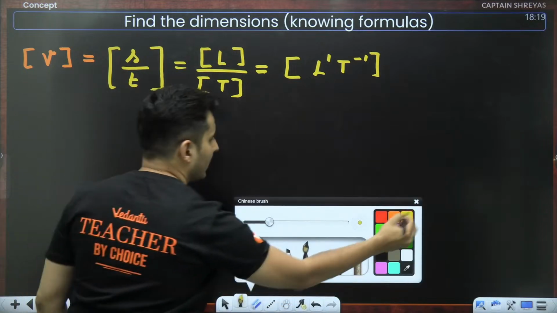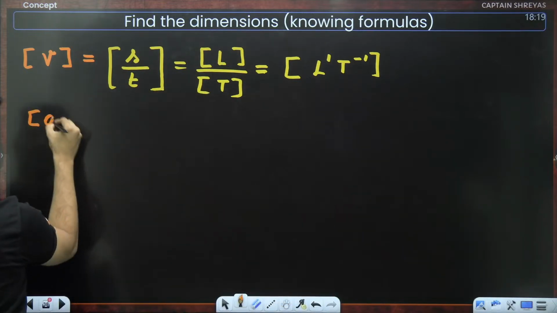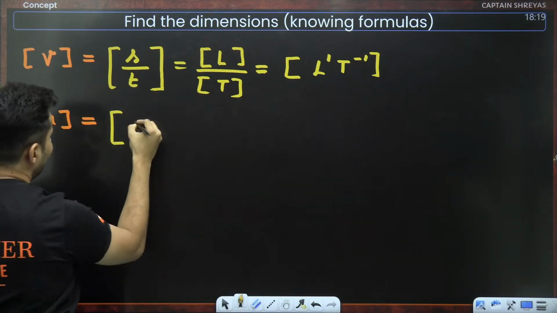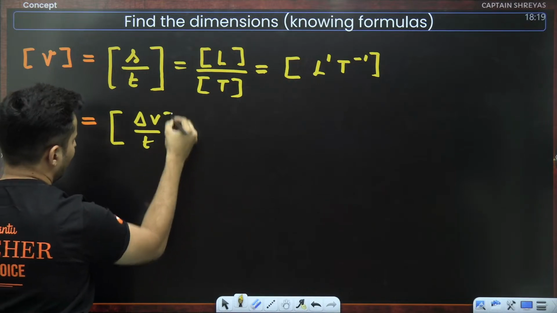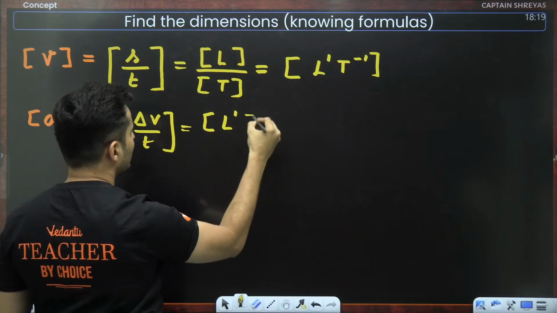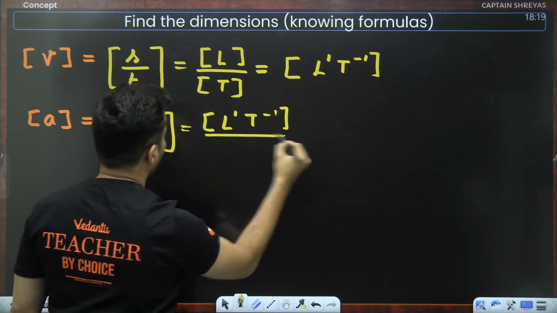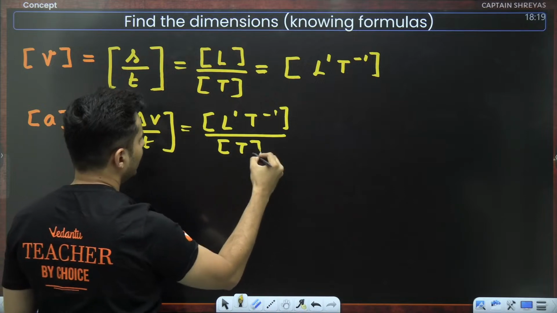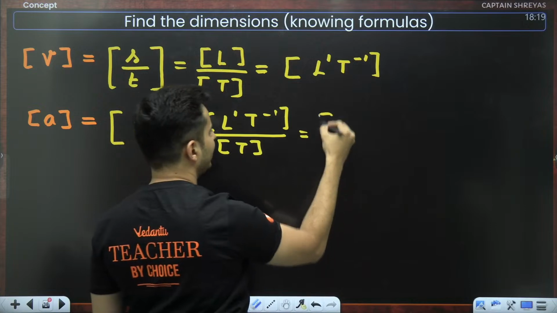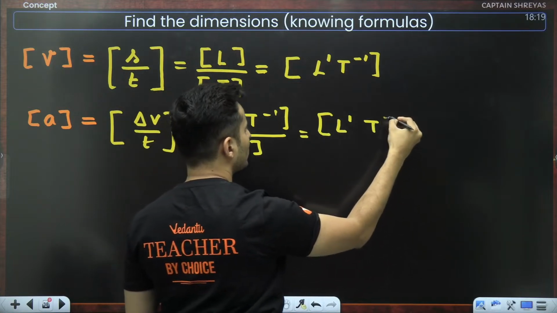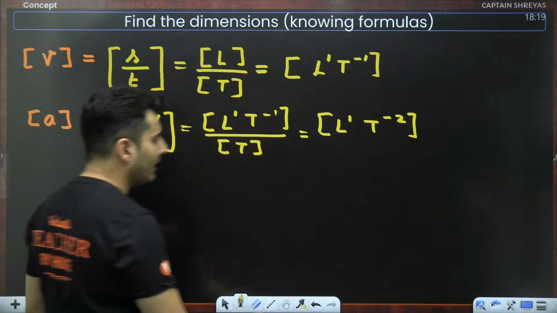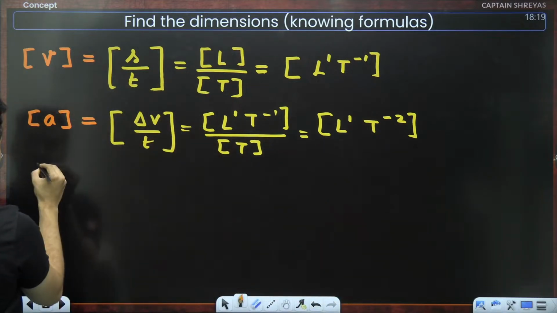Okay, next one. What about the dimensions of acceleration? Well, acceleration is how much velocity will change upon the time. Velocity, I just found out the dimension formula is L raised to 1, T raised to -1, and time is again just T. Take it on the top, it will become T raised to -1 again. So hence the net dimension will become L raised to 1, T raised to -2, because that time will go on the top, it will become negative power. So that is the dimension of acceleration.